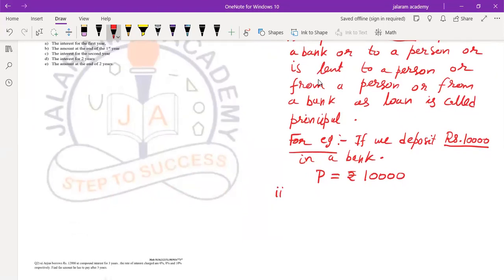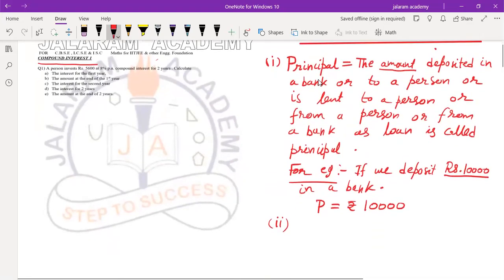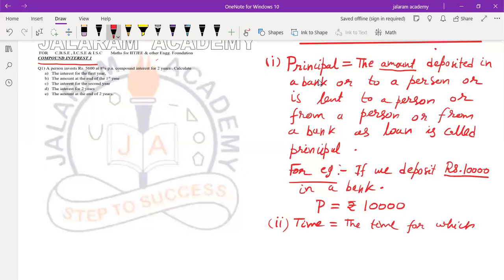Second thing, when we deposit the sum of money, that is amount, in a bank, it must be deposited for some time. That is called time only. Time means the time for which the sum is deposited. The second important thing is time.